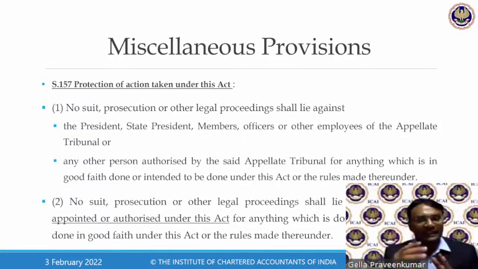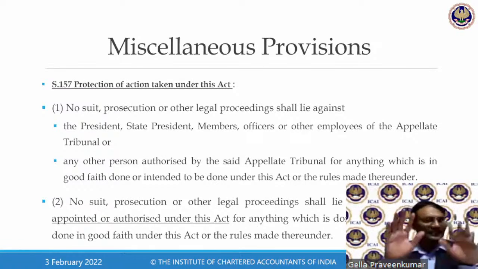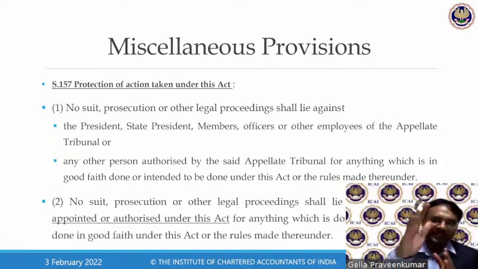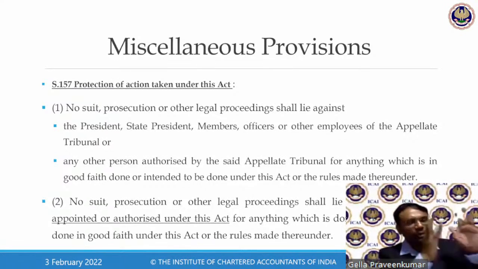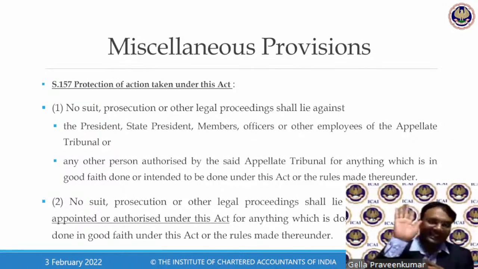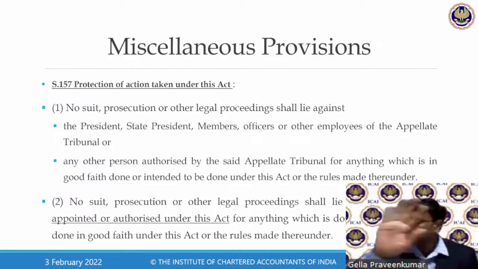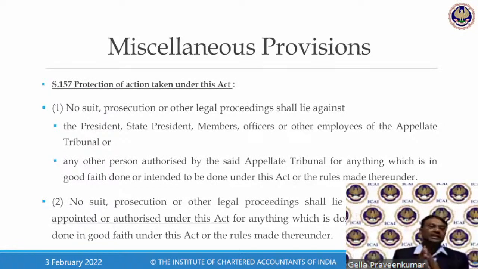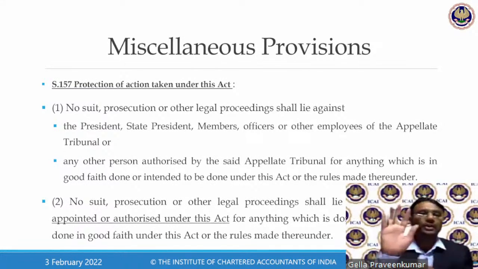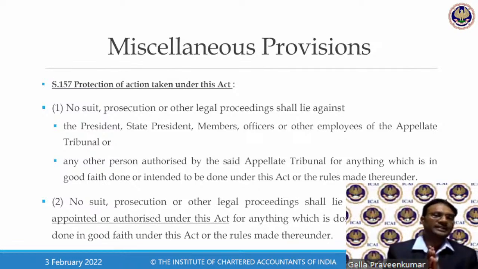Now, this is a contention of the officer. The officer doesn't have a right to question in relation to the valuation. This is an offense which should have been punished. But unfortunately, section 157 comes and says the officer who happens to be a check post officer did this activity in good faith, he should not be punished. The moment I start punishing the check post officer, none of the officers will come forward. So unfortunately, 157 comes forward and says, I'm going to protect the interest of the tax officers, right?